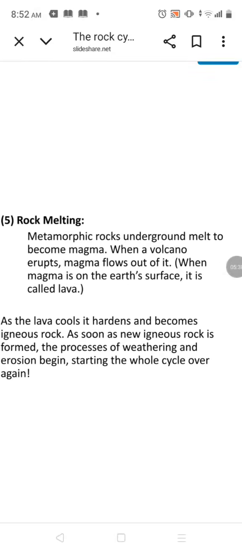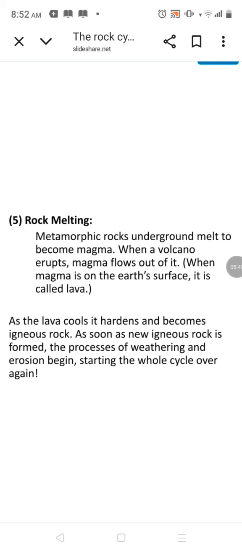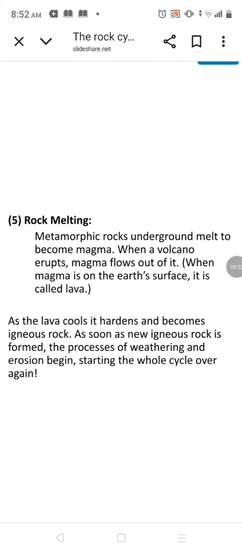Then rock melting, from metamorphic rock, is the last process. Metamorphic rock underground melts to become magma, and when a volcano erupts the magma flows out on the surface. So this is called lava. As lava cools, it hardens to become igneous rock again.